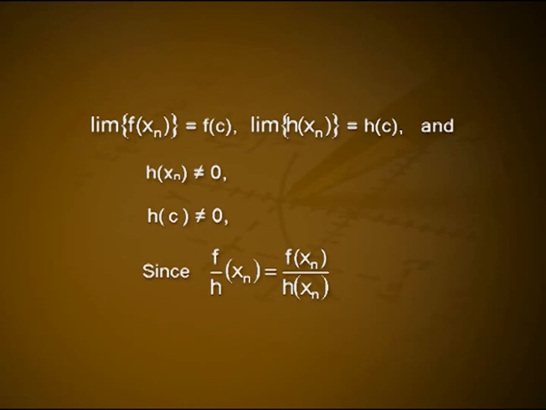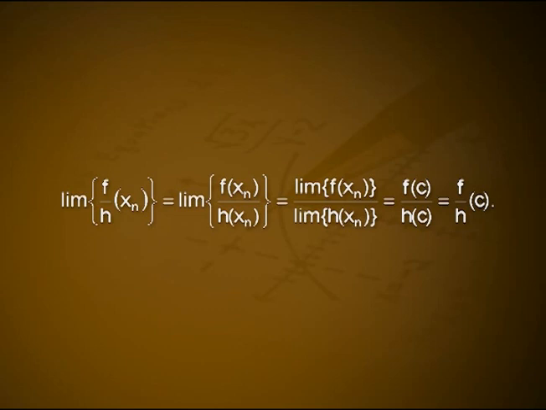Since f by h of xn equals f of xn by h of xn, it follows that limit f by h of xn equals limit f of xn by h of xn, which is equal to limit f of xn by limit h of xn, which is equal to f of c by h of c, equal to f by h of c. Therefore, function f by h is continuous at c.